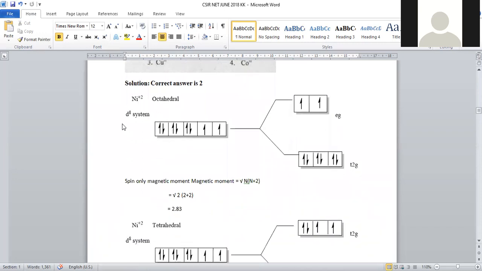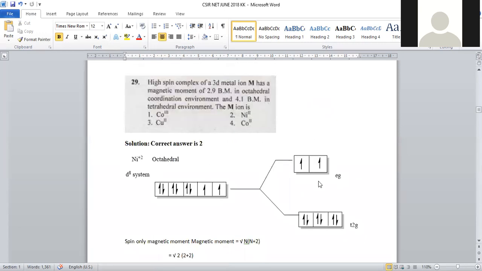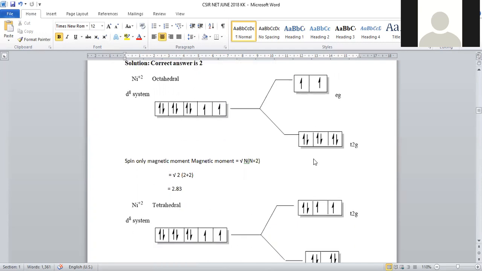Nickel plus 2 in octahedral, being a d8 system, what happens? T2g is the lower energy, eg will be the higher energy, right? Whether it may be high spin or low spin is not mentioned actually, it is mentioned as a high spin complex. When it is a high spin complex, how will the electrons be distributed? 1, 2, 3, 4, 5, 6, 7, 8. 8 electrons are there. These 2 electrons are unpaired.